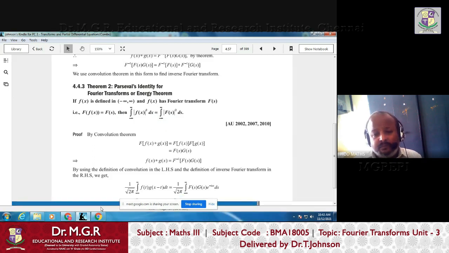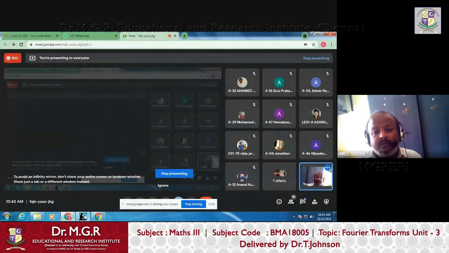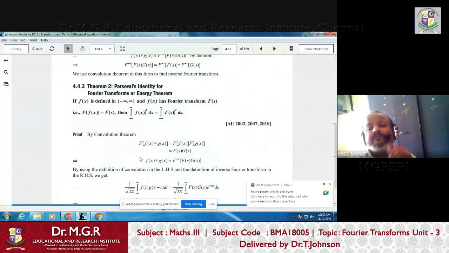But originally, if you are not using any constant in the Fourier transform definition and put 1 by 2 pi in the inverse Fourier transform definition, then we have to put 1 by 2 pi here, right? But here we are following this notation of putting 1 by root 2 pi on both sides. So this is not needed.